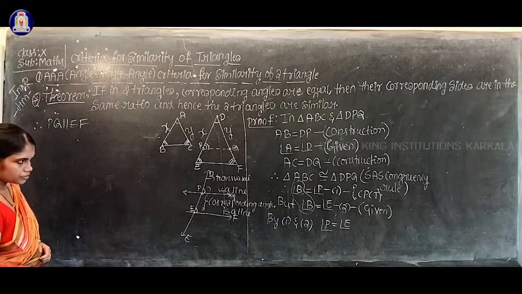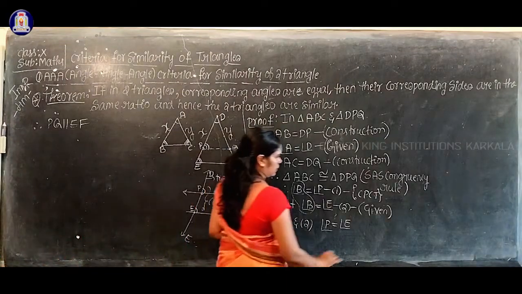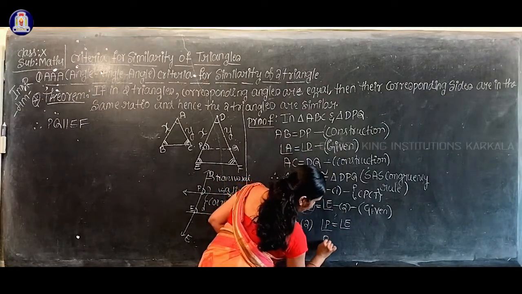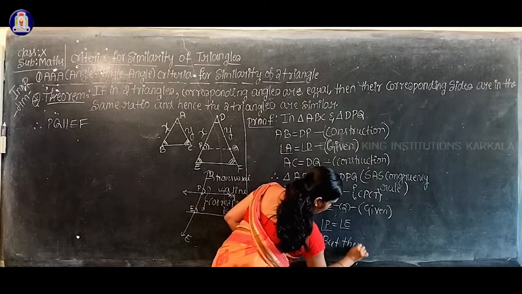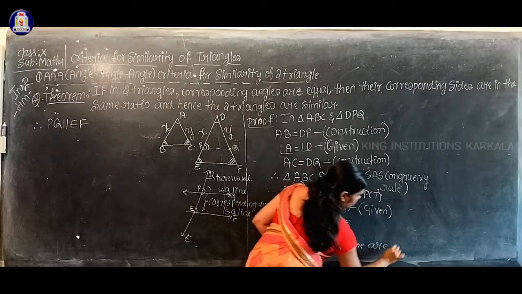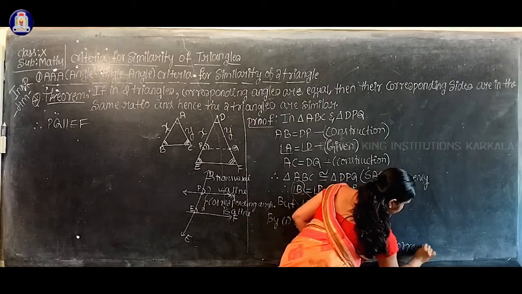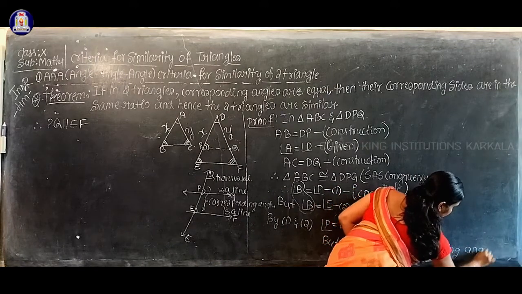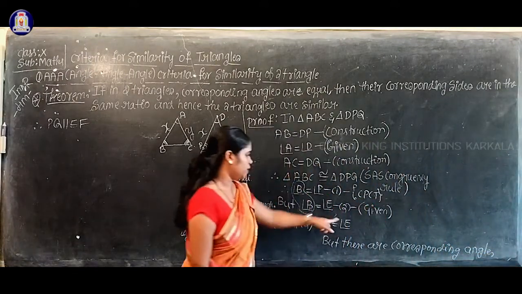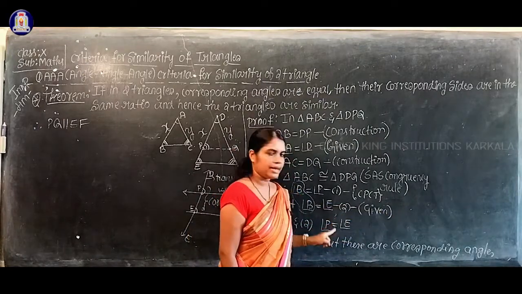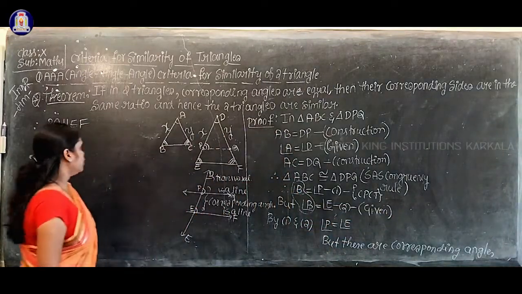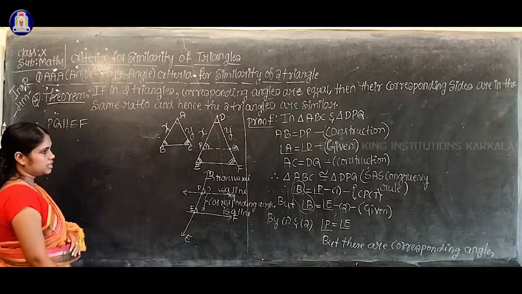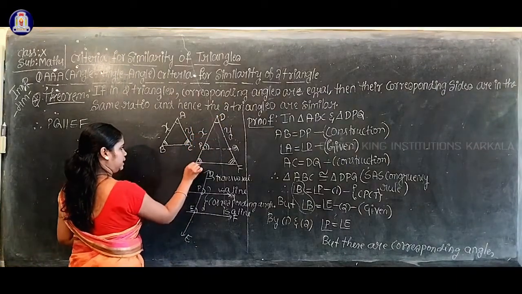If you want, I'll write here. These are corresponding angles. So we proved that corresponding angles are equal here. Therefore we proved that PQ is parallel to EF. Now consider your triangle DEF.